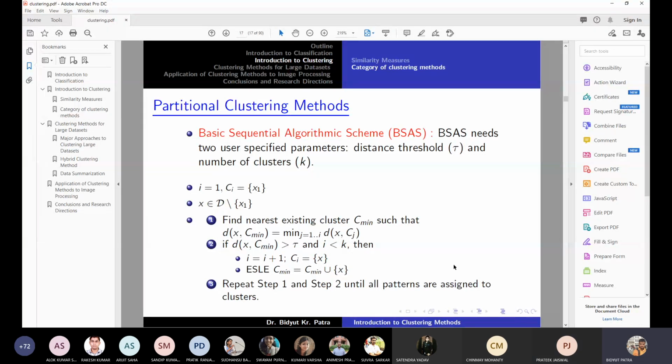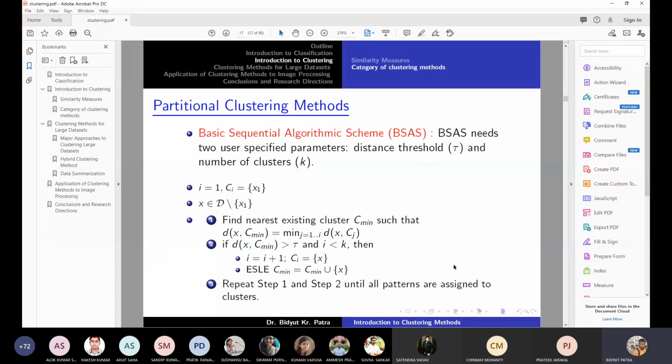Suppose in a particular area you want to apply some clustering approach, right? So you know which area you want to apply it to, and then you should have a little knowledge about the domain. Only then do you do any kind of data mining task. That is something called domain knowledge.